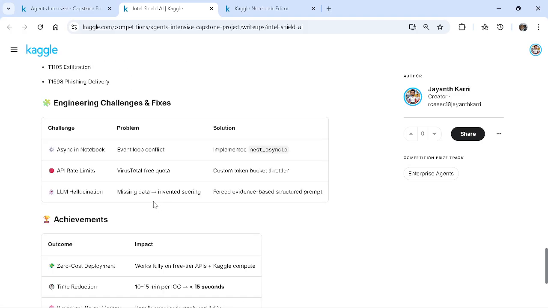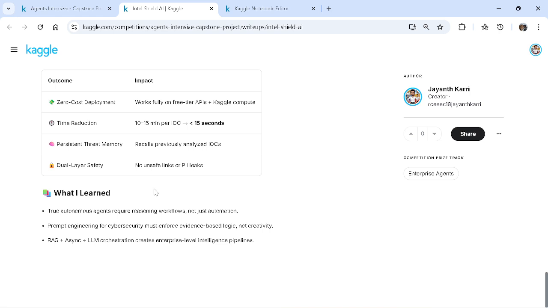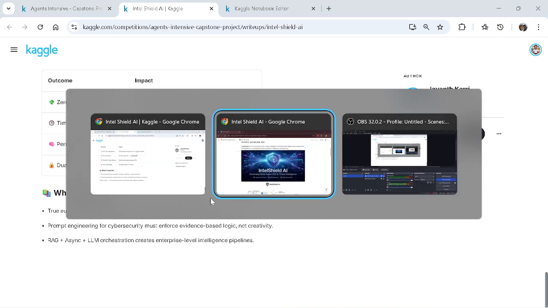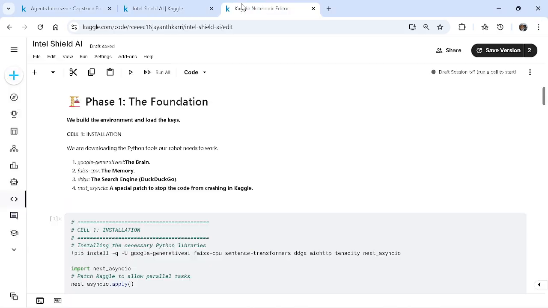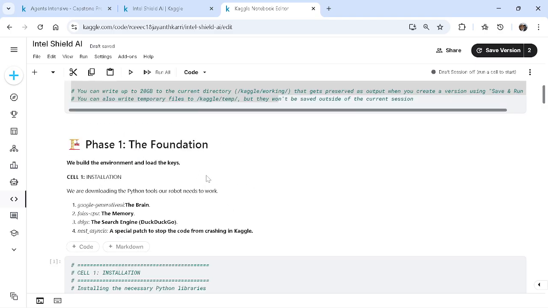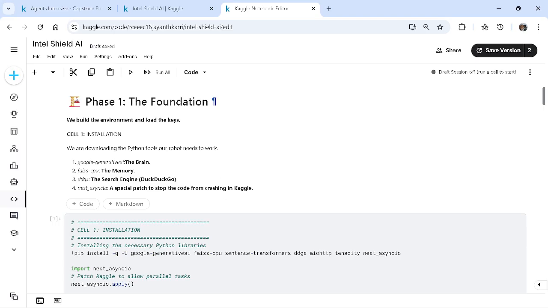These are all my expectations. I will give this detail in the documentation. So let's go straight to the code. I want to explain the scope in more detail. I divided this into phases, and phase one is called foundation.